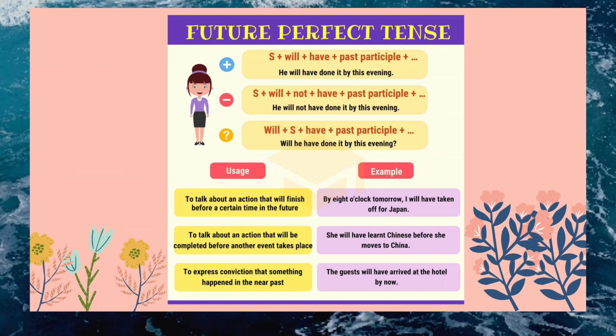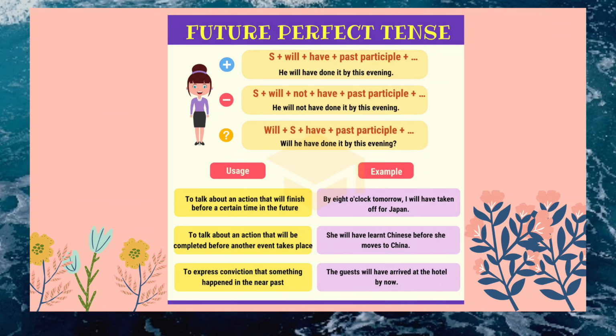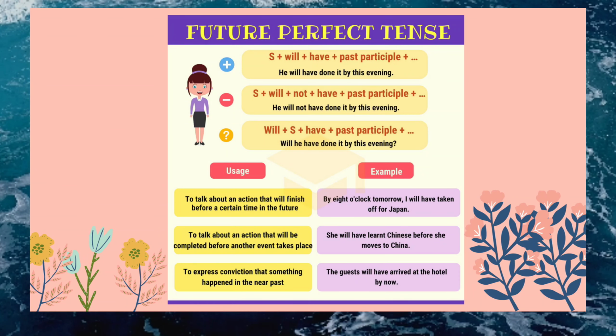So here for the pattern: positive, negative, and interrogative. For the positive: subject plus will have plus past participle. Nah, past participle ini adalah kata kerja bentuk ketiga. Di sinilah kalian harus menghafalkan verb 3, kata kerja bentuk ketiga.